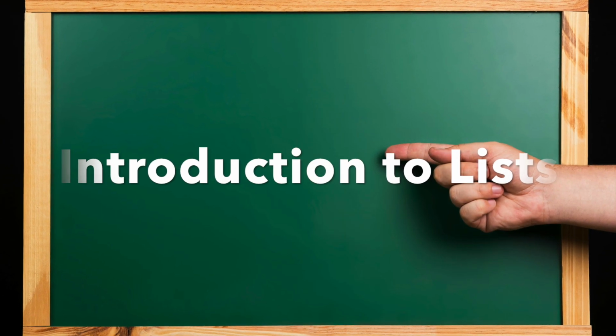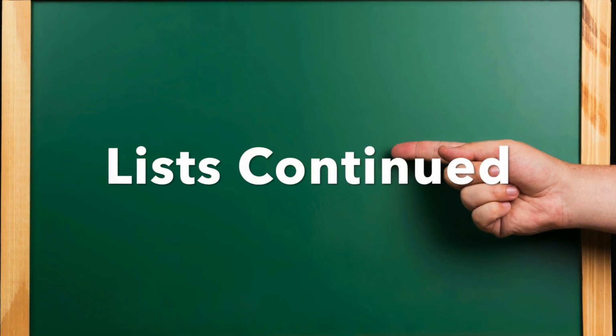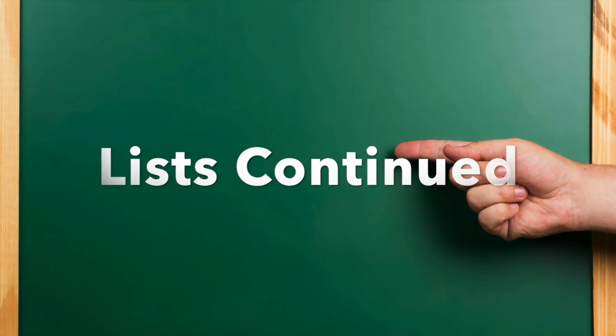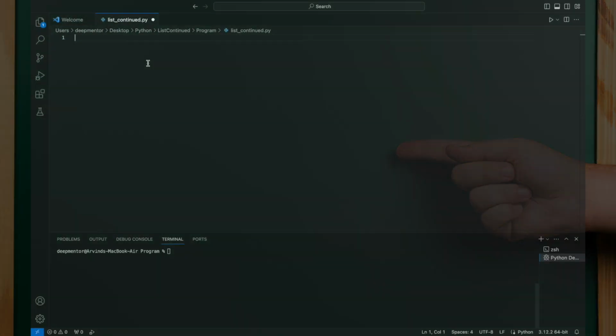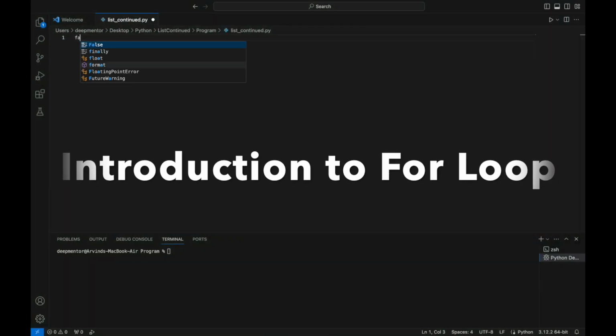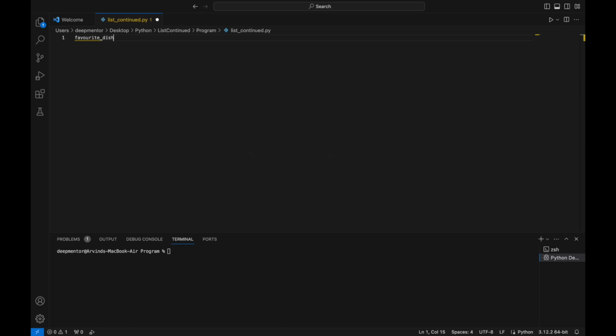In the last tutorial we covered introduction to lists, and in this tutorial we will continue with lists and understand different operations we can perform on a list. So let's get started. I am a foodie and I like trying different dishes. Let me create a list of different dishes I like.